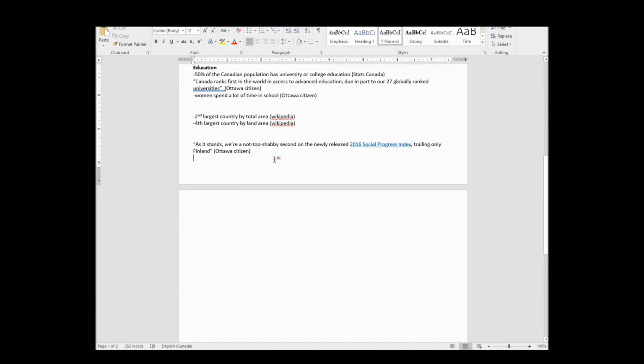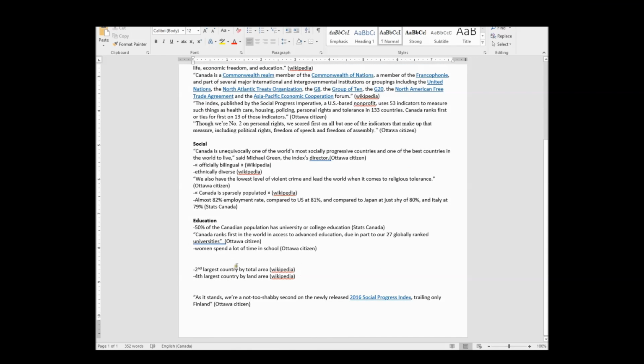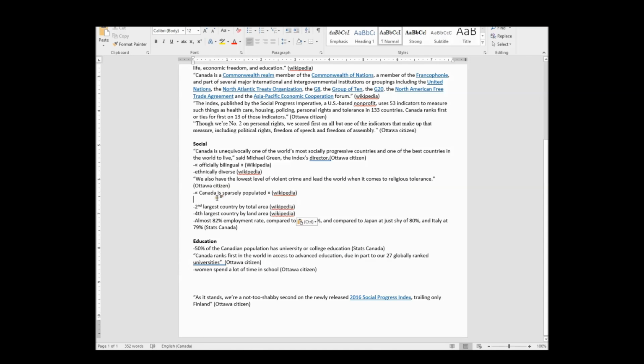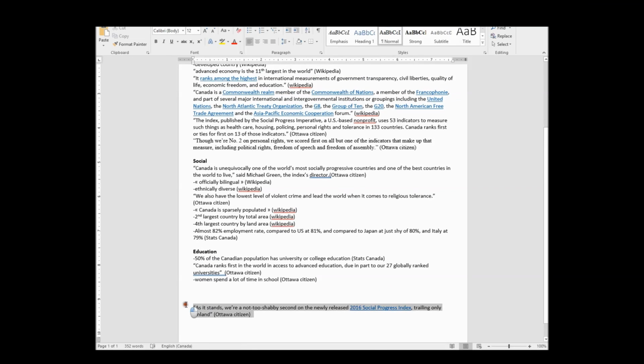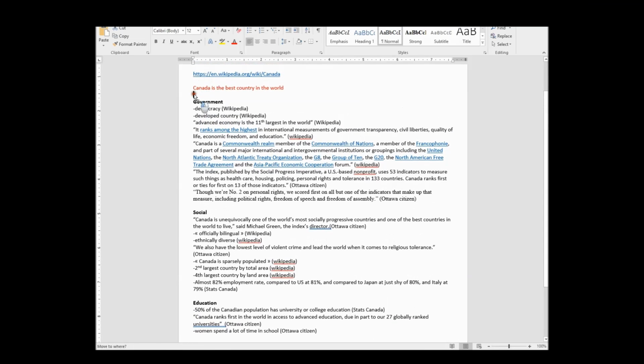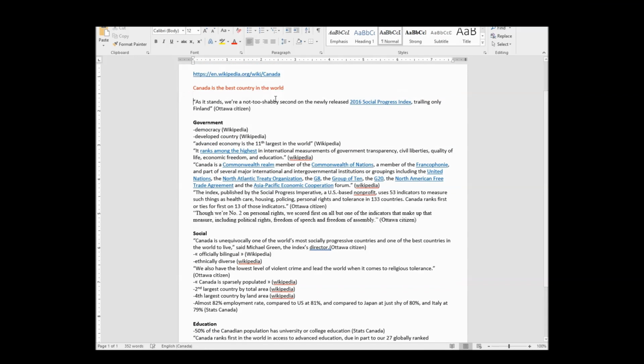So what I'm left with is I've got some facts here. The fact that we're a large country by area, I don't know where to put that. I know that goes with we're sparsely populated, so maybe I can put this here, but that's not really necessarily a social fact, if that makes sense. But who knows? Maybe that'll kind of introduce this other fact. And then, as it stands, we're not too shabby, second. You know the problem with this? I took this fact because I thought it was great, but I don't know how would I ever use this? I guess in total they're saying we're second. So maybe I'm going to take this and put it up at the beginning, so I can use that maybe in my introduction. The dilemma I'm going to find, though, is that it really relates to nothing in specific. It's just in total.